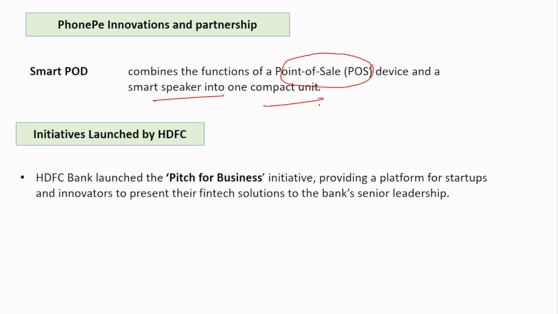Next is initiatives launched by HDFC. The HDFC Bank has launched the Pitch for Business initiative, providing a platform for startups and innovators to present their fintech solutions to the senior leadership. Okay, so this is basically what it provides, a platform, right? Because not everyone has the opportunity to go and present their idea, their solution to the senior leadership. For them, this is a platform to present their fintech related solutions.